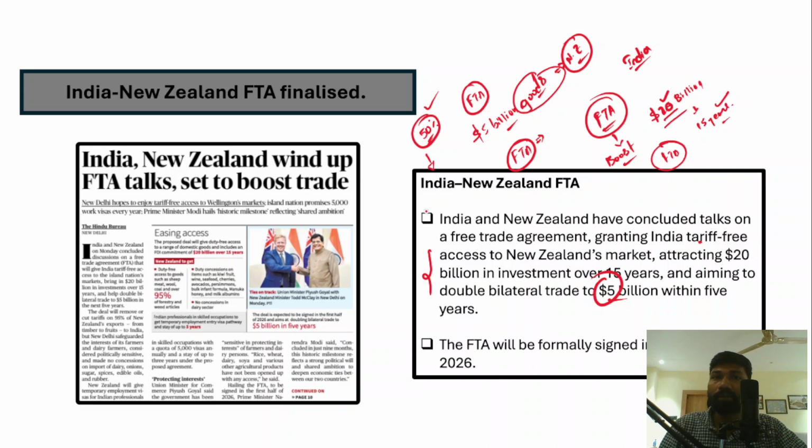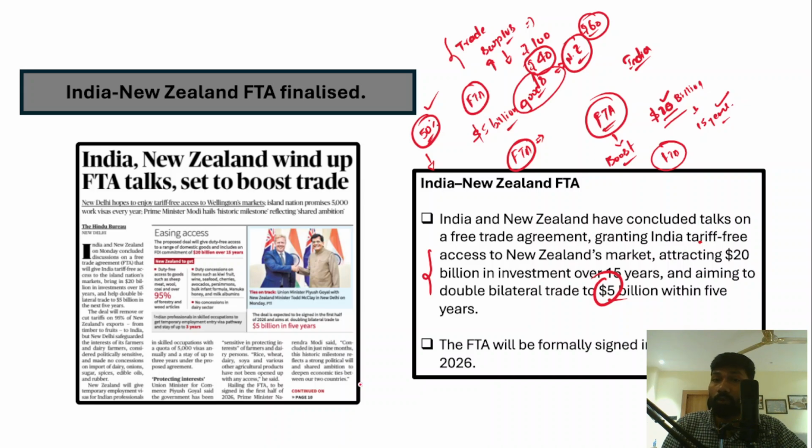With Europe and the US, we have a trade surplus. So what exactly is this trade surplus? A trade surplus means that India is exporting more goods than it is importing. For example, if India has been exporting ₹100 worth of goods, it has been importing just ₹60 worth of goods from those countries. So this trade surplus is ₹40 in favor of India.